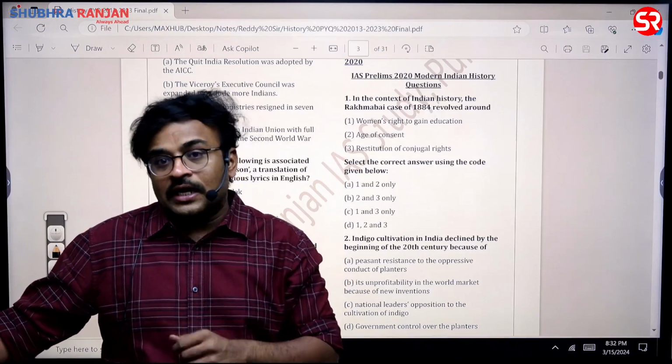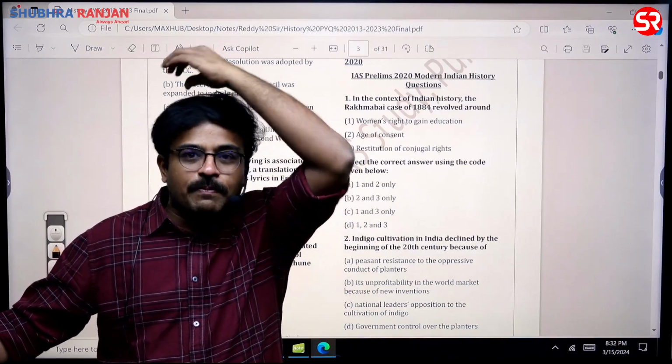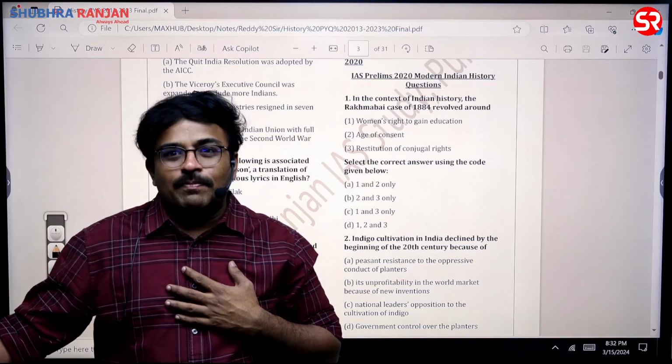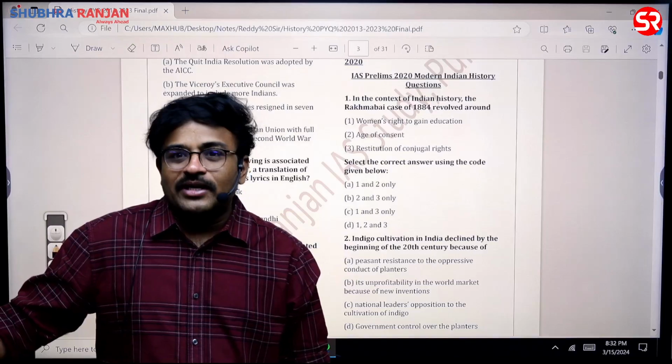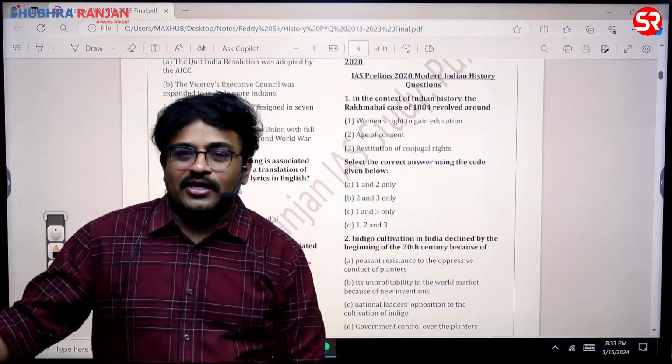In fact, the UPSC examination only speaks through its syllabus and through its questions, sir. In the preliminary examination, the syllabus is in fact completely unuseful because they have mentioned simply one statement, history of India, and they are asking questions like the Rakhmabai case.